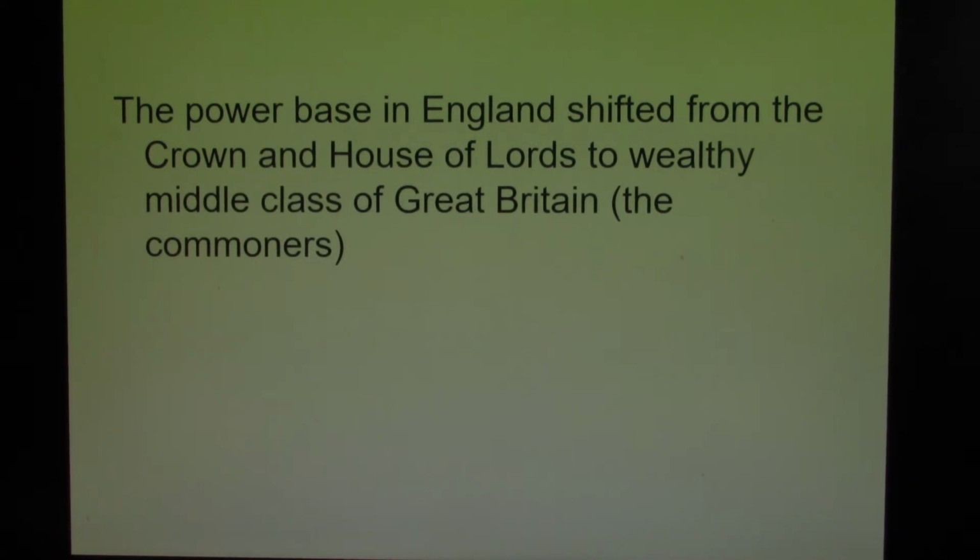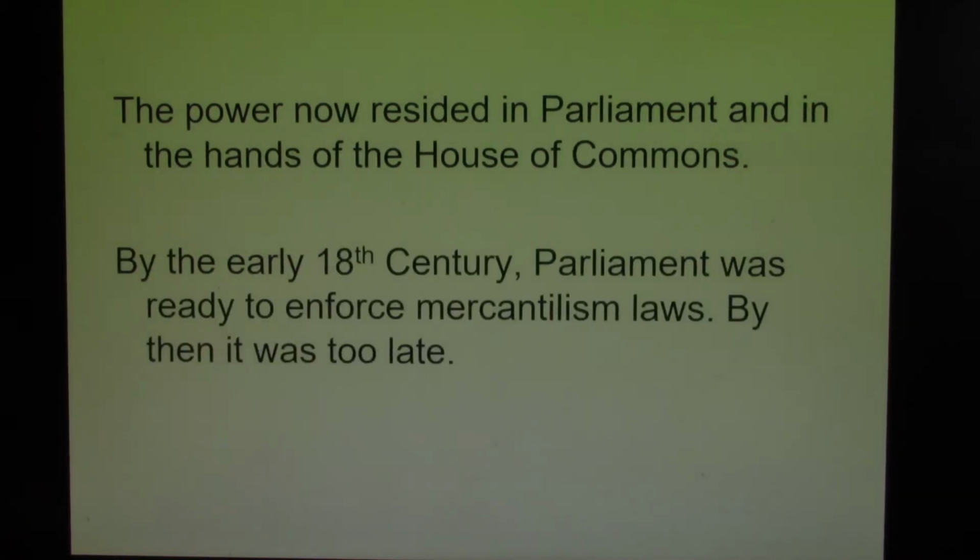Now, in Great Britain, if you do not have aristocratic birth, but you own property, you are wealthy, you are known simply as a commoner. Now, Parliament, which is the law-making body of Great Britain, became divided into two houses. The House of Lords, that would be the aristocrats who someday might become leader, and the House of Commons. Now, the House of Commons could never become the leader of Great Britain.